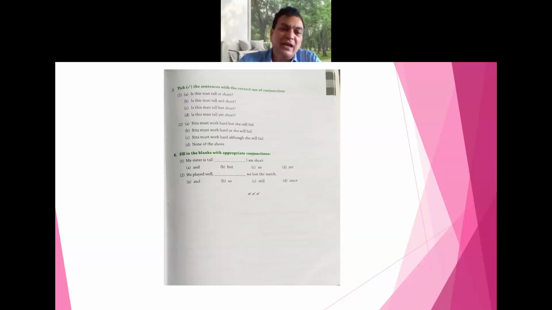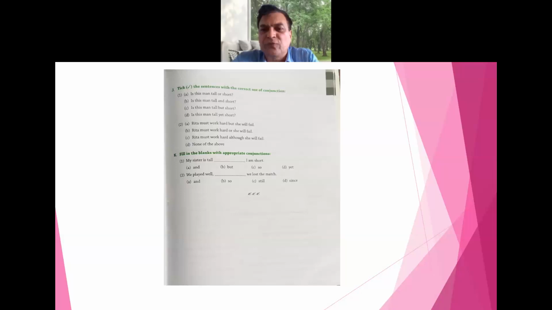Because see, tall and short, these are opposite words. Option six. Whenever opposite words are there, what should come? Contrast is there, so but should come. And is for additional information. You can use and for additional information, but whenever there is a contrast, you should use but.